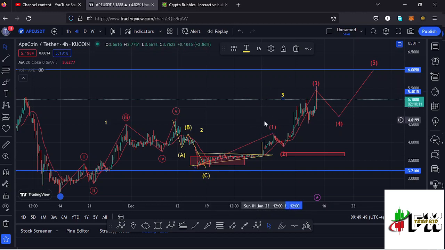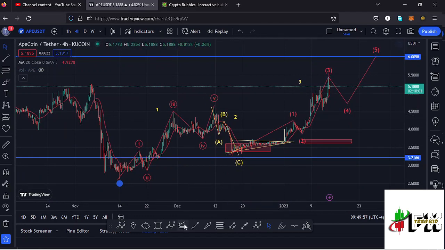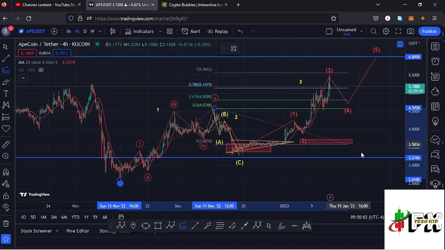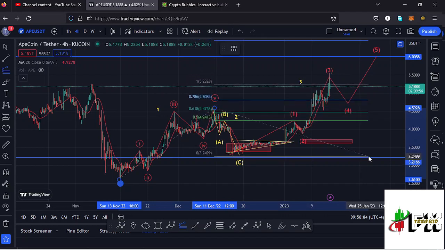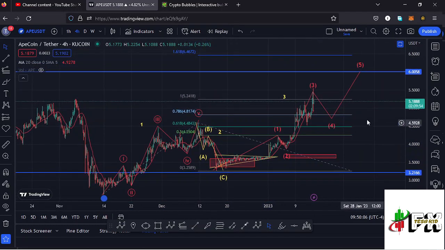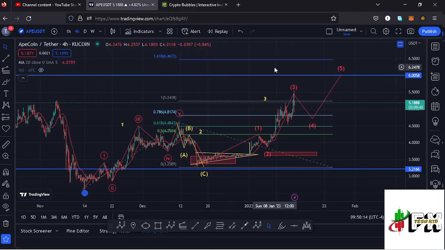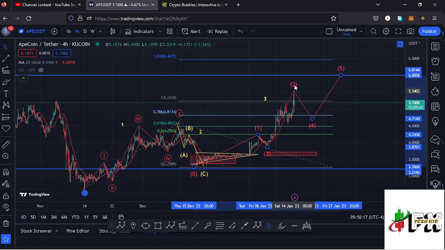And before I get into the details of the formation of this wave 3, I can first sketch out a minimum target area to the upside in the formation of this wave 3 using a trend-based Fibonacci, connecting it from the low of the first wave to the high of that wave 1, then drag the fibs to the low of the second wave. And that gives me a minimum target area to the upside in the formation of that wave 3 at the fib level 1.618, which perfectly lies at around the $6.4672 mark. And that is the minimum that I would expect this wave 3 to the upside to do.